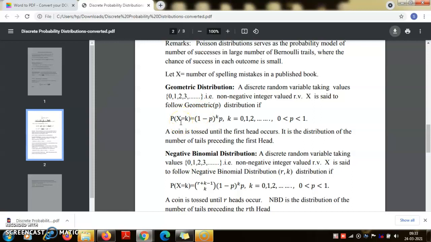So here x represents the number. You remember one of the basic examples of a random experiment having infinitely many outcomes was a coin tossed until the head occurs. So suppose x represents the number of tails preceding the first head. Under the assumption that the successive tosses are independent, you can actually prove that probability x equal to k will be indeed this formula.